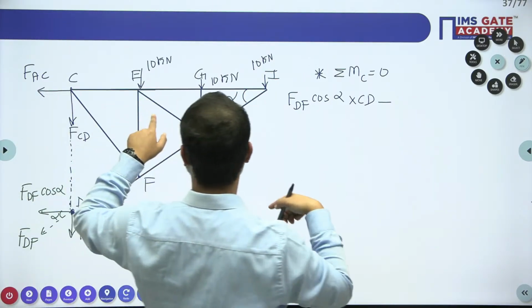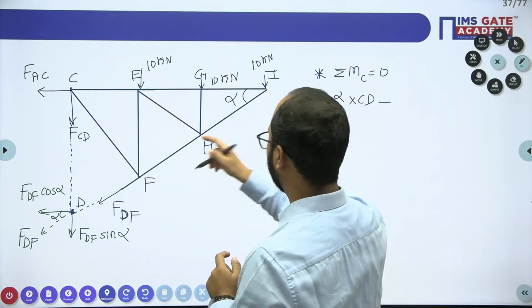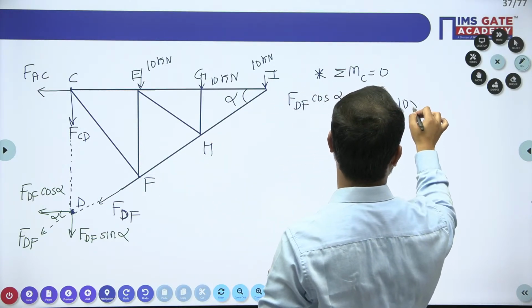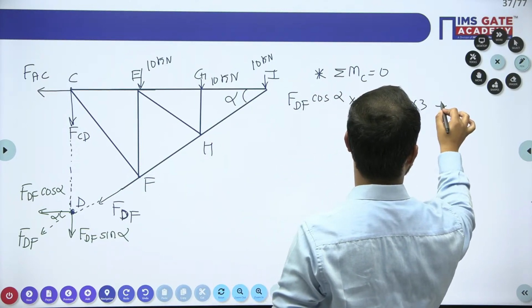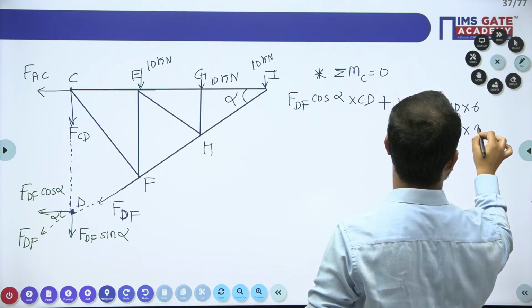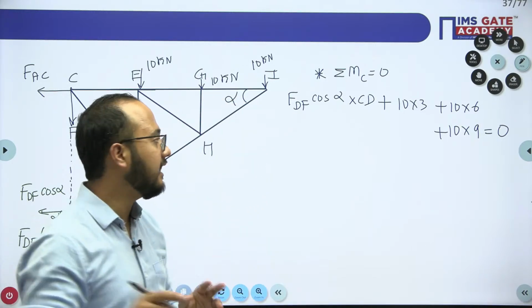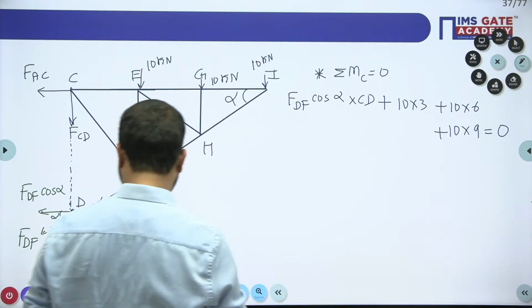So 10 will have a clockwise, no issue. DF is again also having clockwise, so 10 into 3 plus 10 into 6 plus 10 into 9 equals to 0. From this one we'll get the value of DF, but for getting the DF we first of all need to understand what is alpha here.